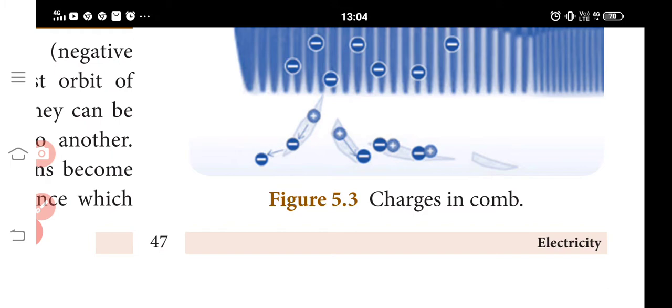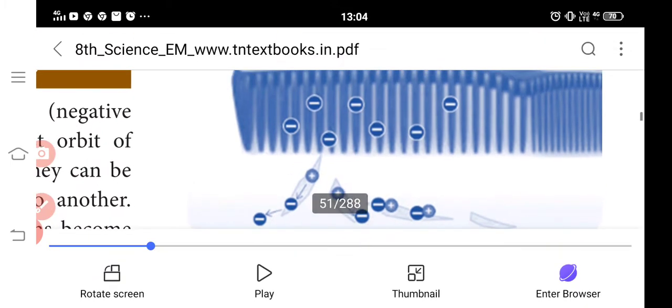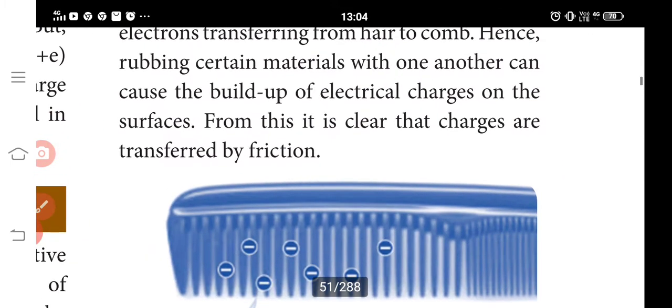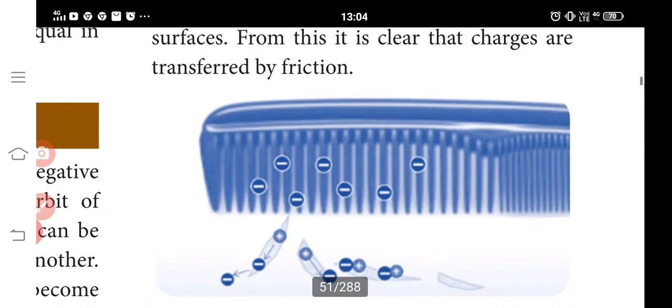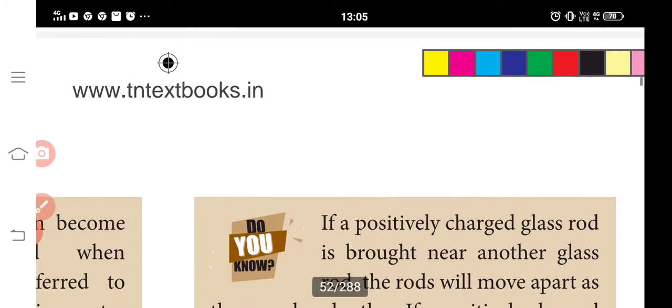Positive and negative charges are present, so the paper can be attracted by the comb. If the hair is wet, the friction between the hair and the comb reduces, so fewer electrons are transferred from the hair to the comb. Hence, rubbing two materials against one another builds up electrical charges on the surface. So this is transfer by friction.